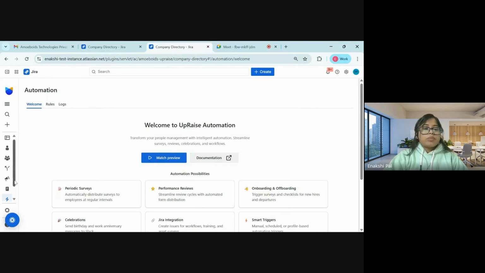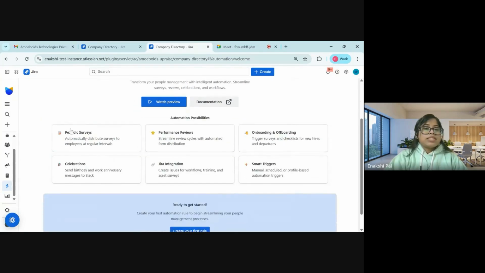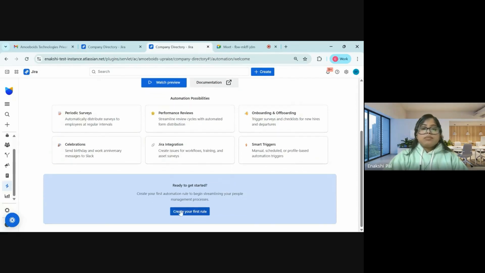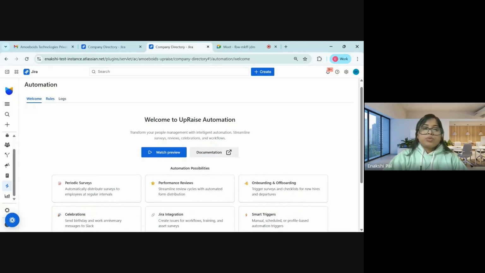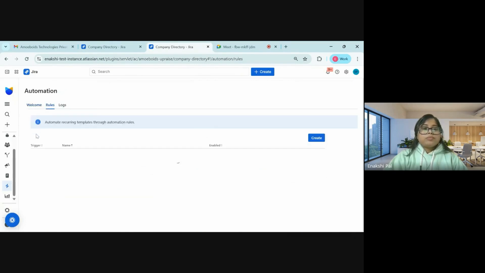Here we are in the automation tab. We are currently on the automation landing page, which has a few use cases stated here. These are basically the documentation of the use cases. UpRaise not only supports celebrations, but also various other use cases, which we have already talked about in other videos. Here you can see we have an option to create your first rule. Since this is a test instance and I have already created a few rules for today's demo, I'll just briefly give an overview.